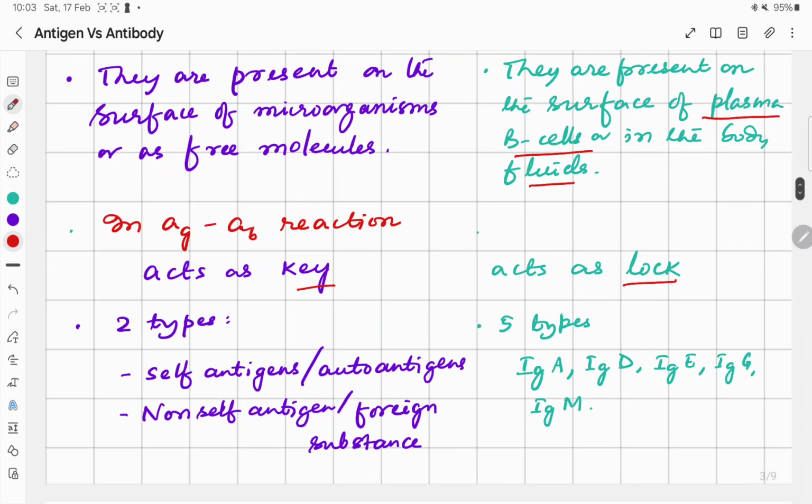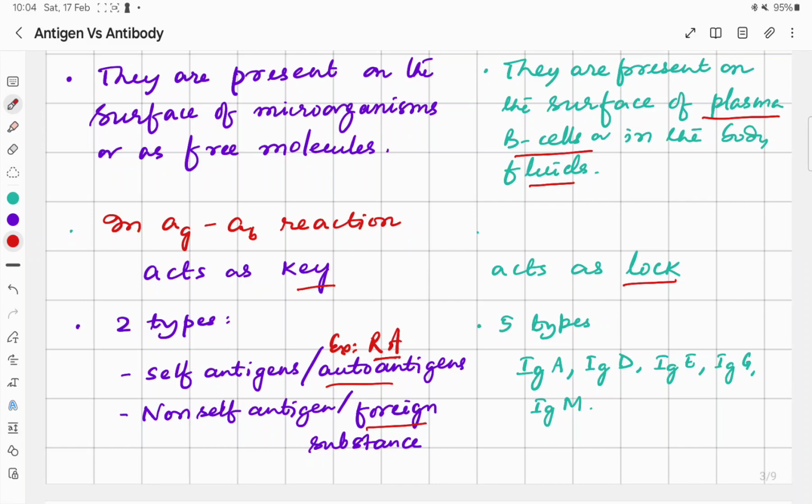There are 2 types of antigens. Mostly they are foreign substances, but sometimes we can have autoantigens. That means our immune system is activated against our own body parts. For example, in case of rheumatoid arthritis, the antibodies are developed against the synovial joint.